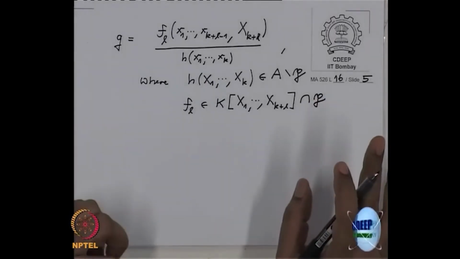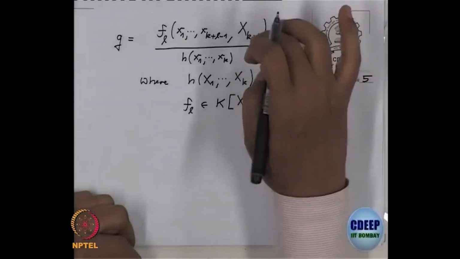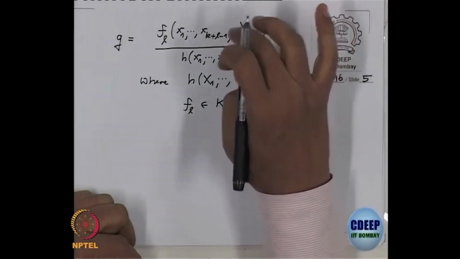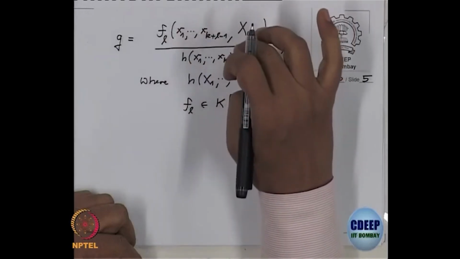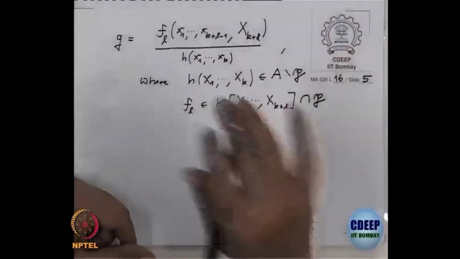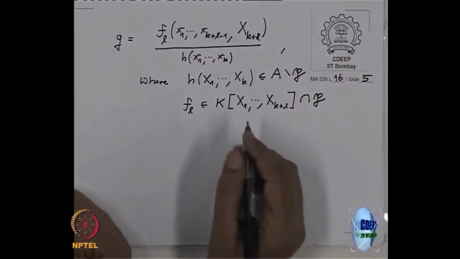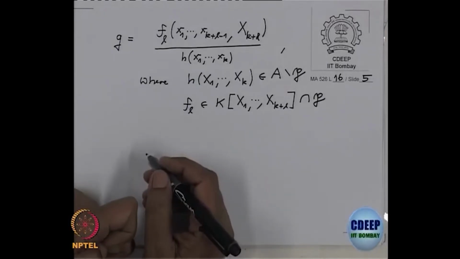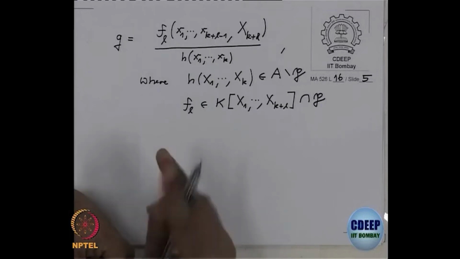This is what we have, because when I put x_{k+l} here, it becomes 0. So, therefore, it is in P. Everything is happening in the quotient field of A by P, remember that. Okay. Now, what do we want to prove? We want to prove two things mainly.